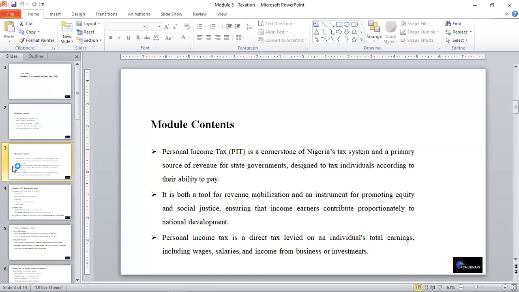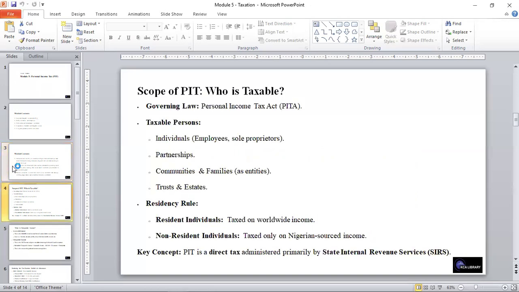Personal income tax is a direct tax levied on an individual's total earnings, including wages, salaries, and income from business or investment. When we talk about the scope, we are able to talk about who is taxable. For that, we look at the governing law, as we said, is the Personal Income Tax Act. This is the governing law. And who is taxable? These are individuals, employees, sole proprietors, and the likes.